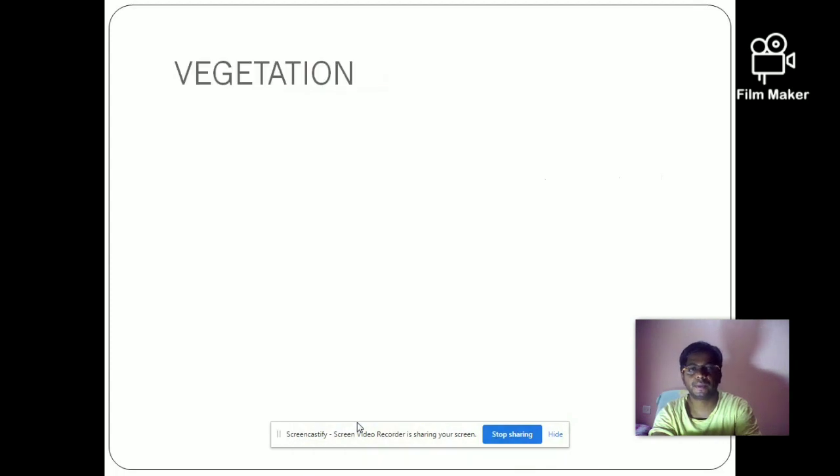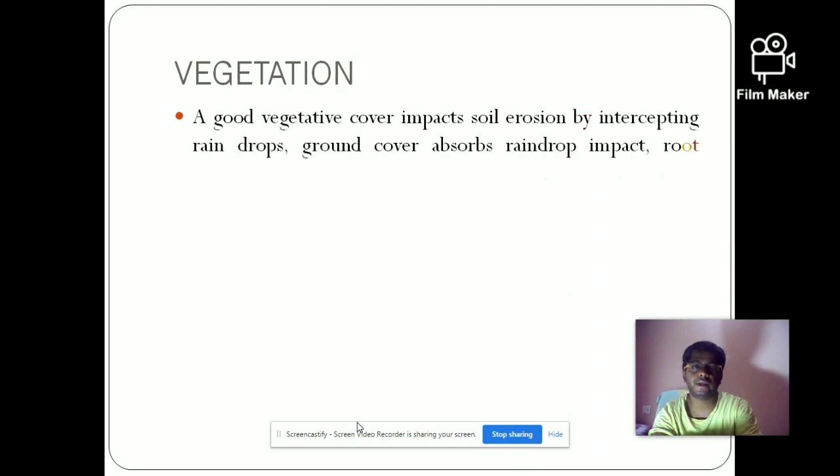Next is vegetation. As I told, vegetation is the most important thing. If there is no vegetative cover, the raindrop falls directly on the earth surface and loosens the soil surface. This vegetation cover acts as the interceptor between the raindrops and the soil surface.